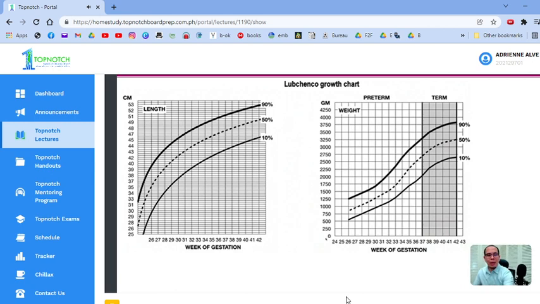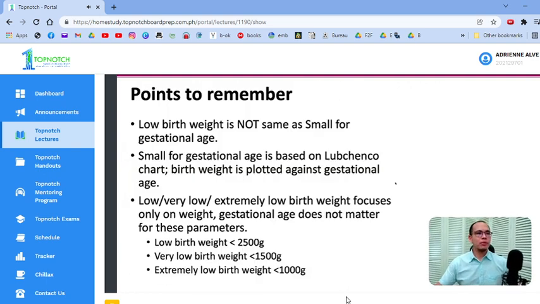So again, let's go back and give an example. Less than 2.5 is considered low birth weight. For a 37-weeker whose weight is 2,250, that is low birth weight but still appropriate for gestational age. I hope that's clear. Okay.